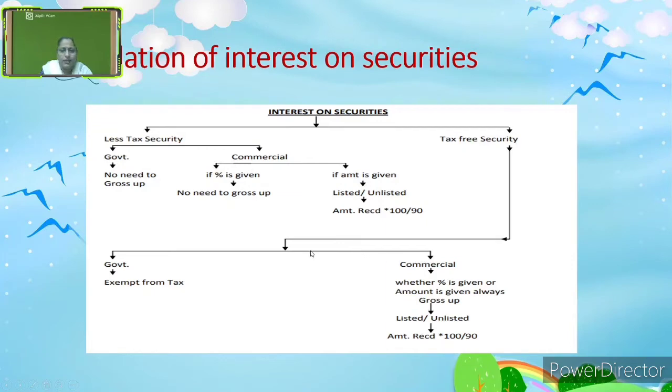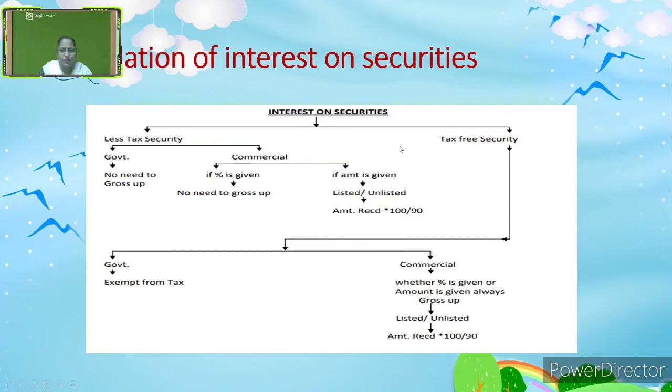And then the next will be the tax-free securities, again classified into government and commercial. Government securities are exempted from the tax, whereas for commercial, whether the percentage is given or the amount is given, we always have to gross up the listed and unlisted. How do we gross up? The actual amount received into 100 by 90. This is very, very important.